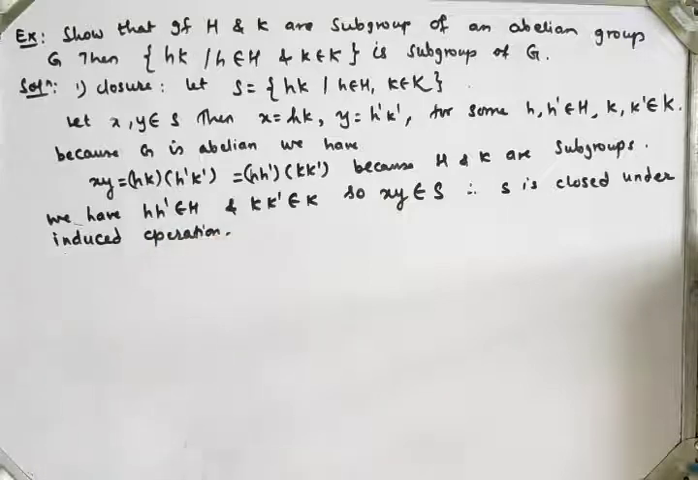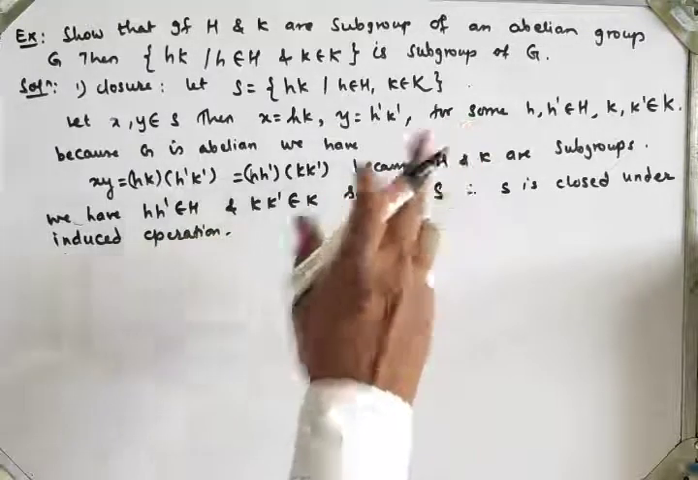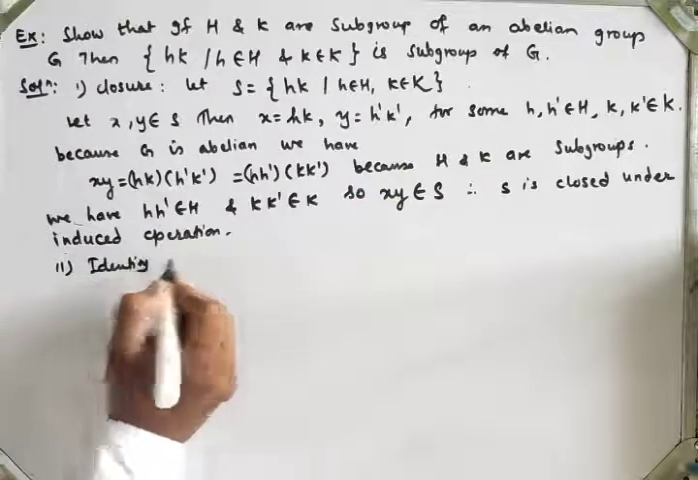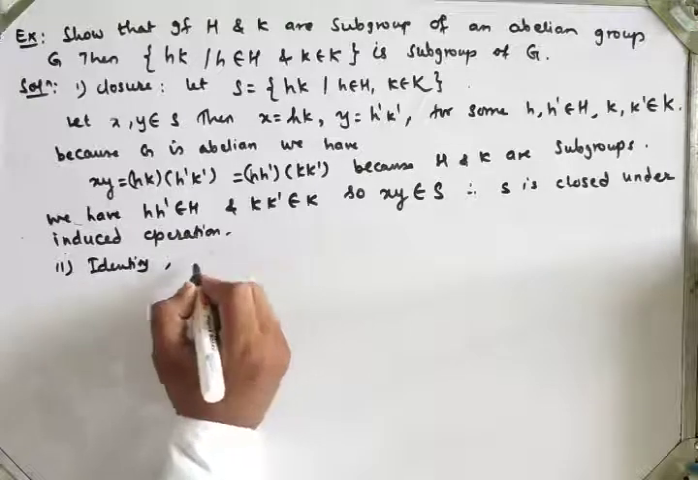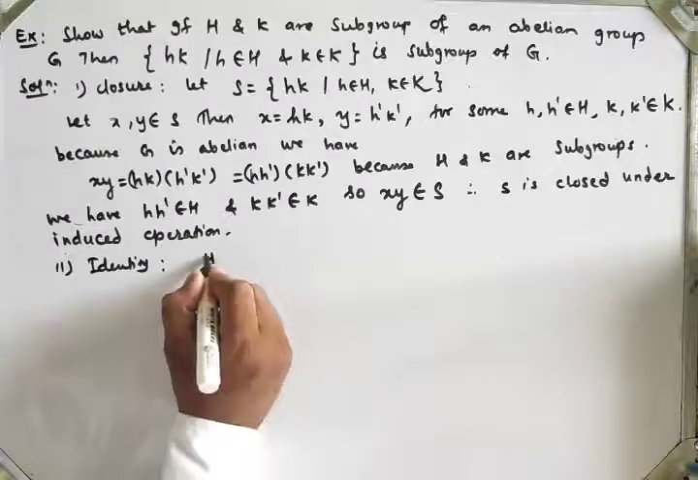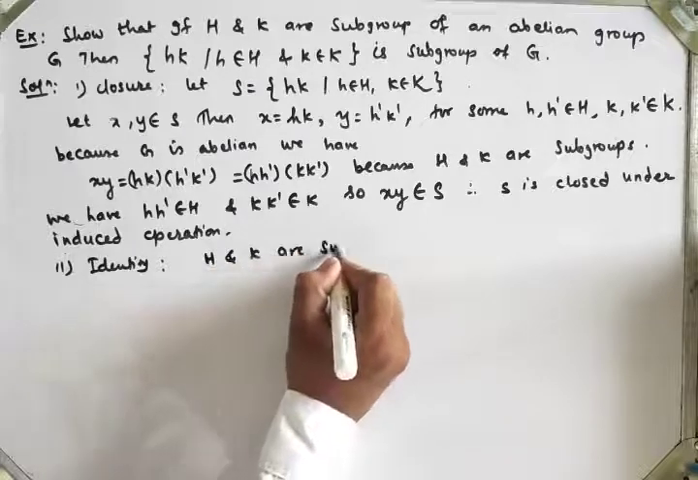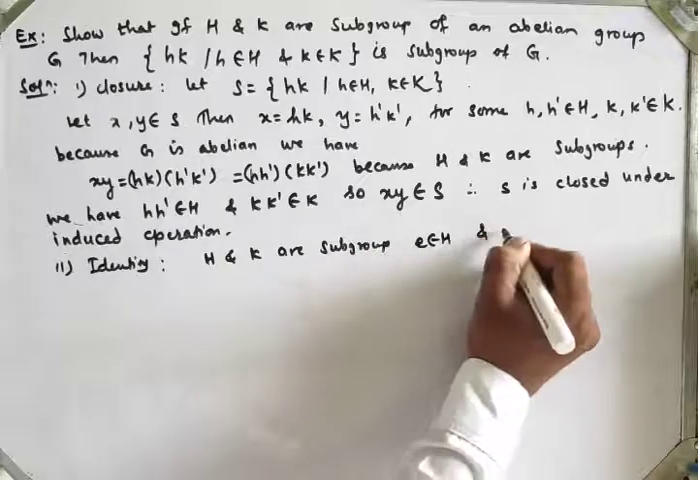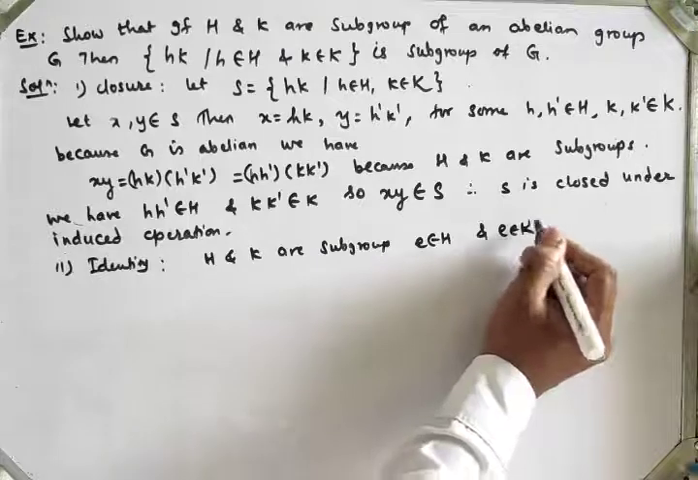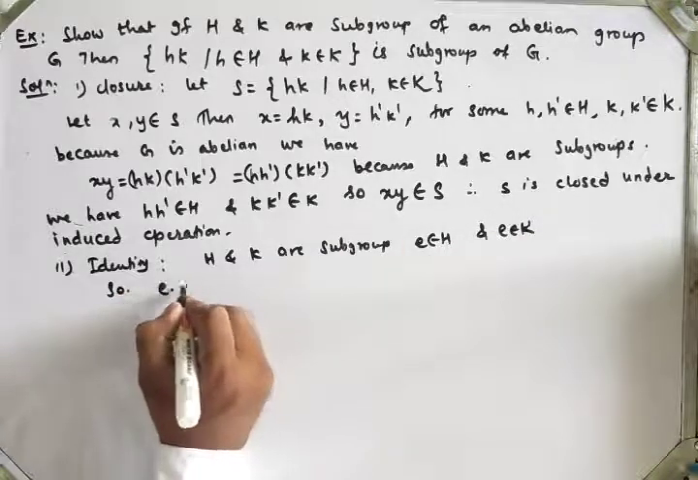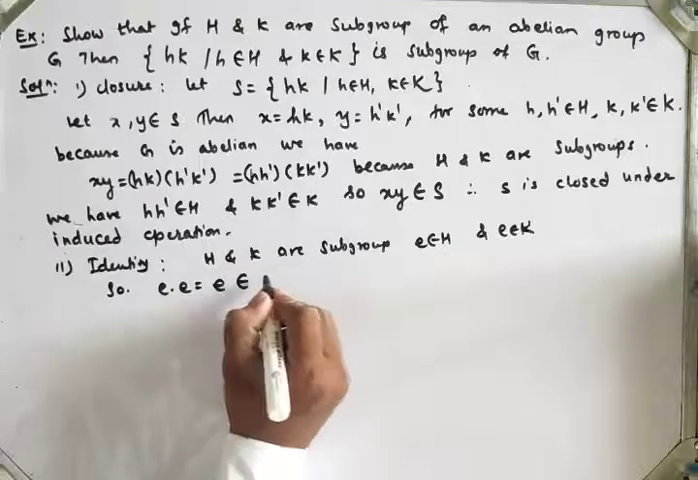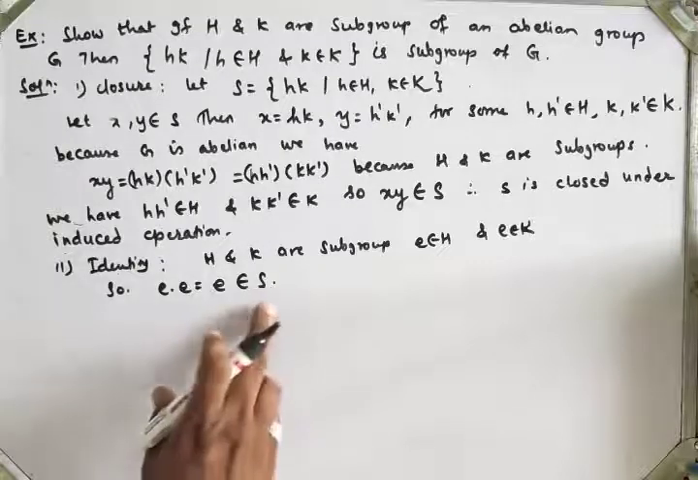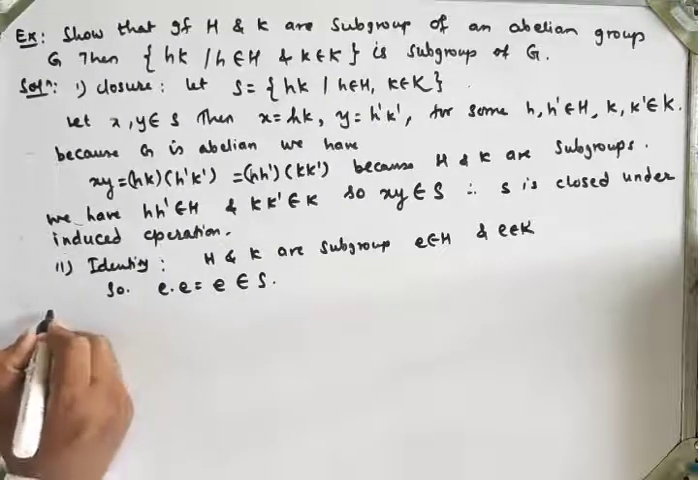Now the second property for subgroups is the existence of identity. Because H and K are subgroups, the identity belongs to H and the identity belongs to K. So identity into identity, which is again the identity, belongs to set S. Therefore e is an identity of H and K, so e belongs to set S. The third one is inverse.